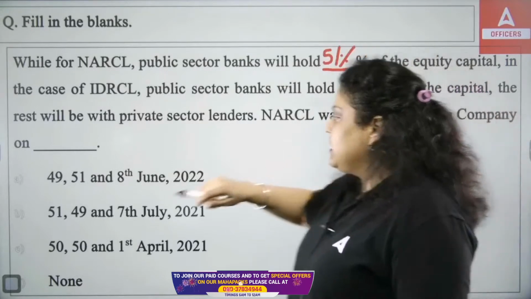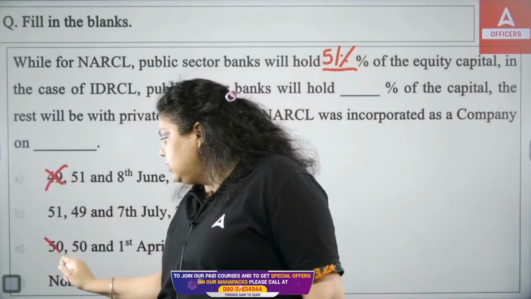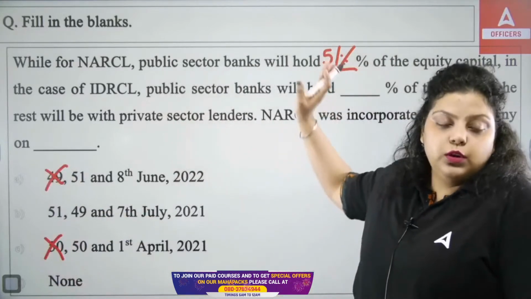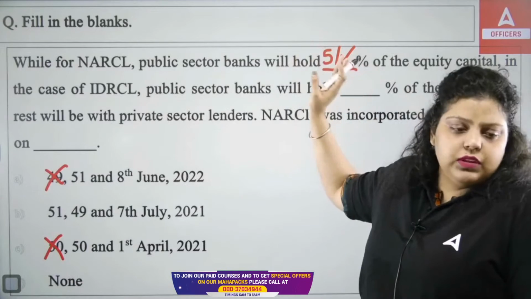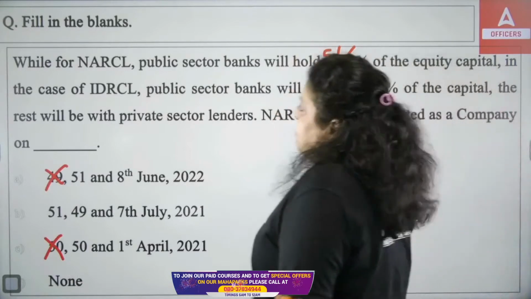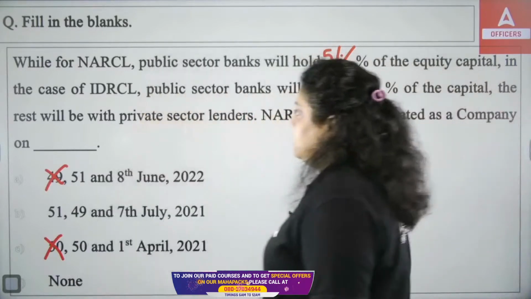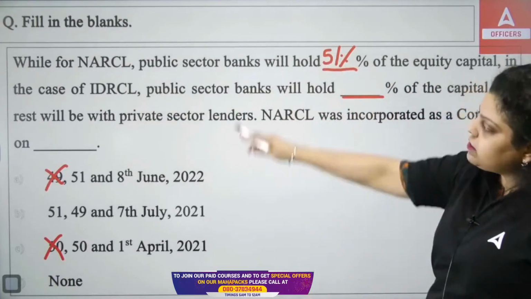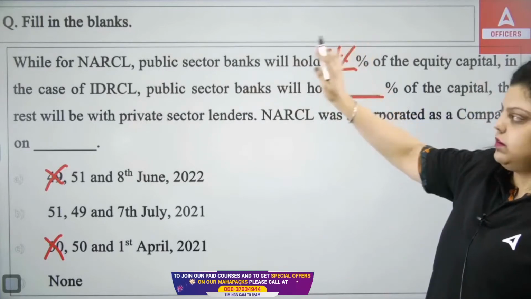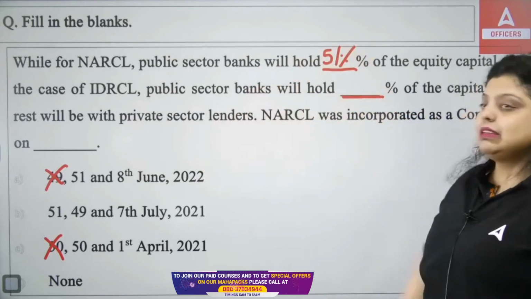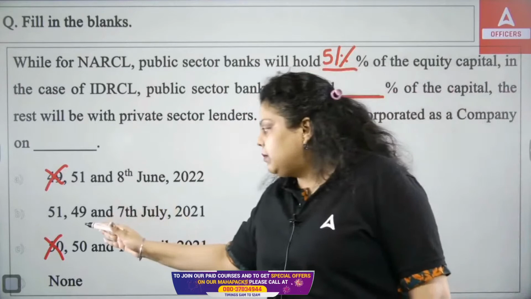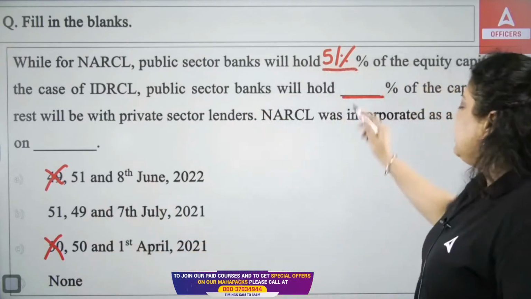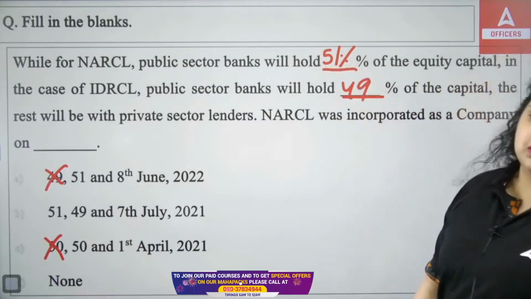It means the first one and the third one are not in the picture. So 2 options have been eliminated because we know the public sector can hold up to 51%. Now, in the case of IDRCL, public sector banks will hold dash percent. In NARCL, public sector will hold 51. In IDRCL, public sector will hold 49%. Only 2 options we have, 49 or none of the above.